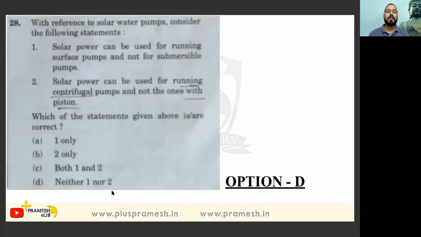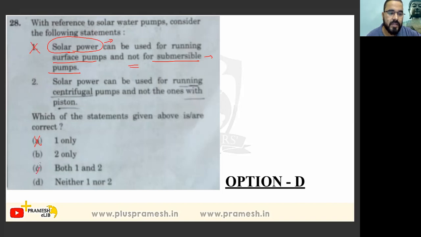With reference to the solar water pumps, consider the following statements. Solar power can be used for running surface pumps and not for submersible pumps. अब solar power तो power होता है ना, तो पावर का यूज हम सरफेस पंप में करें, सबमर्सिबल पंप में करें, it doesn't make a difference. We can create power out of that, and that can be stored and used like that. So option 1 will be incorrect. It won't be used for submersible pump. Vague statement, 1 will be incorrect.